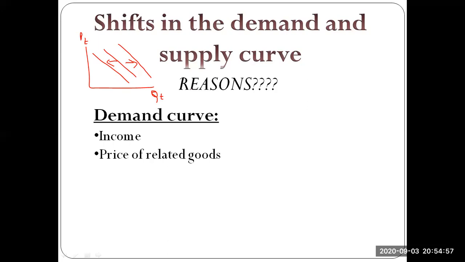Based on related goods, in the case of substitutes, if the price of the substitute good falls, then my consumption of the good will fall. And if the price of the substitute good rises, then the consumption of the good itself will also rise. So there's a positive relationship. Again, when we consider complementary goods, since I have considered tea, let's consider sugar. If the price of sugar falls, then I'll be increasing my consumption of tea.